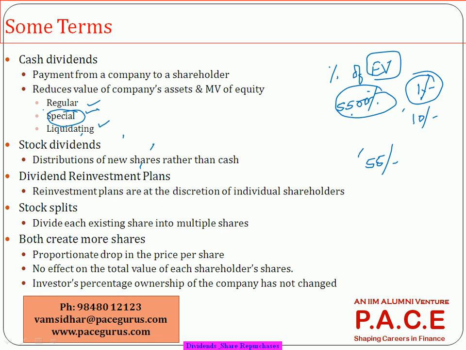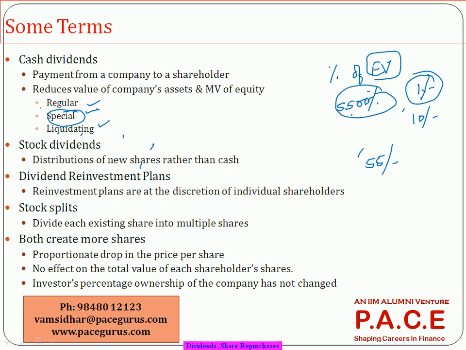So those things are there. That's also some kind of cash which the investor is receiving. The moment the investor receives the cash, all these things will happen. The value of the company will go down by that much extent, even the market value of the equity, and then the share price also will go down by that much extent on that spot, because it's like the investor has already received some benefit.